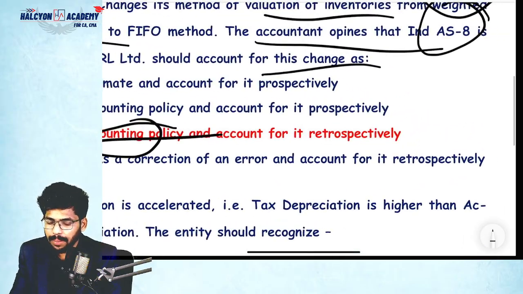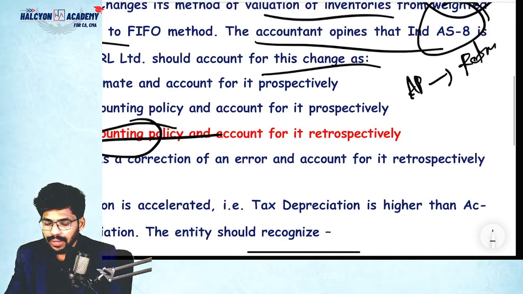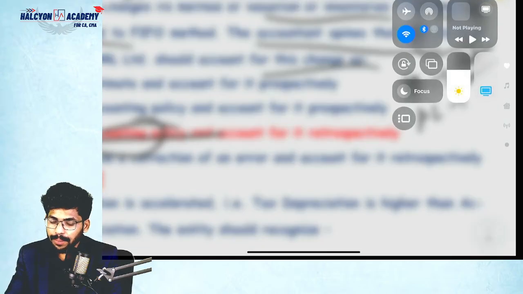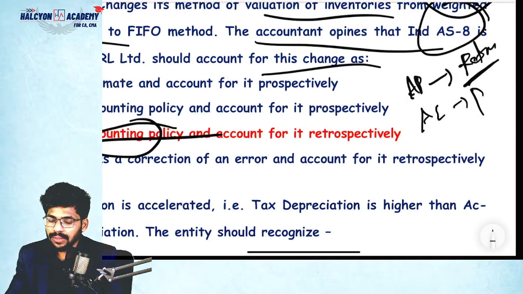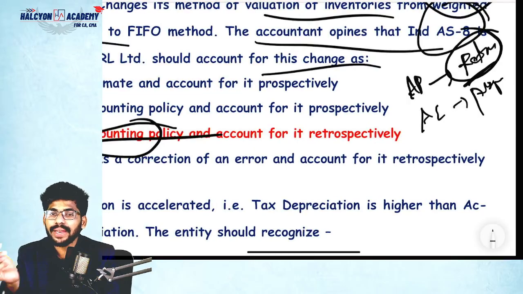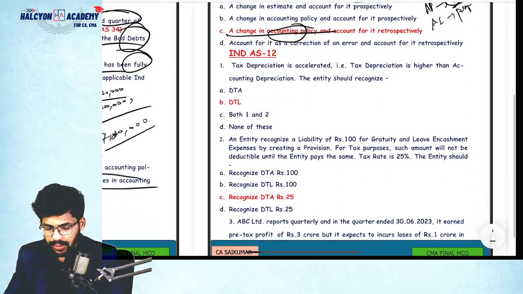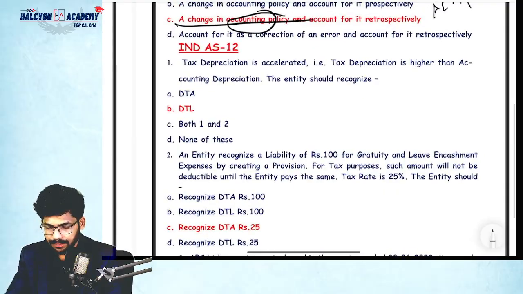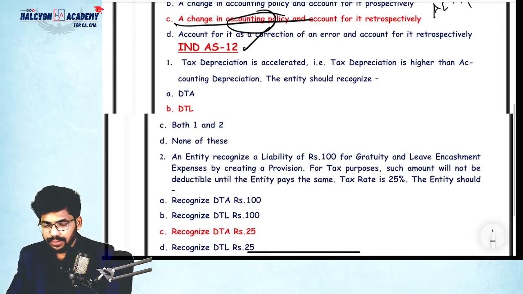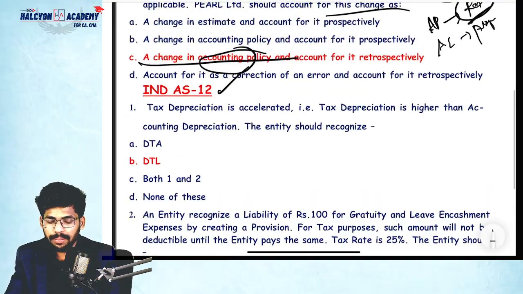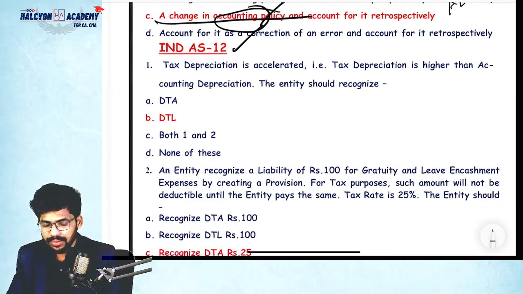So again, please remember, guys, if it is an accounting policy, change should be applied retrospectively. If it is an accounting estimate, change should be applied prospectively. Prospectively means from the date of change. Retrospective means from the beginning of the business. Correct? Yes. Next, coming to Ind AS 12, guys. So please remember the few examples for accounting policy and accounting estimates.